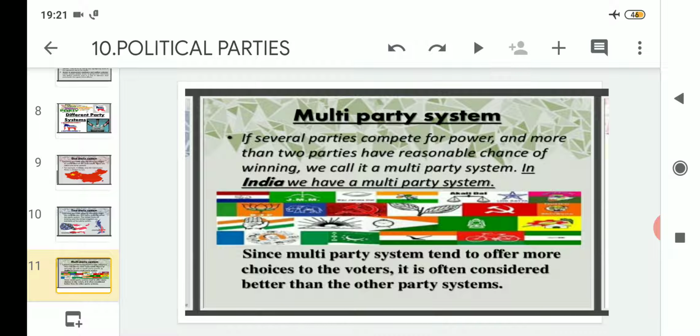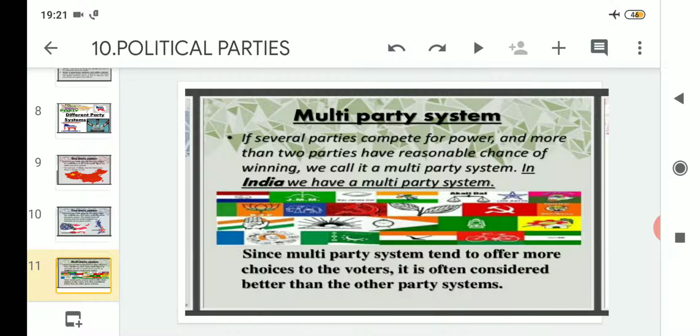So in a country like India, we the citizens are given many options. But in a country like the United States of America, which follows the two party system, or China, which follows the one party system, citizens are not given fair enough chances to choose the candidate of their choice.